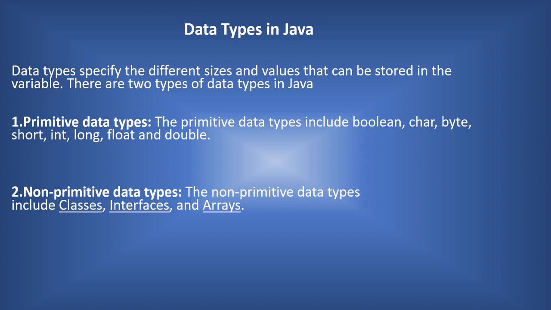Primitive data types include boolean, character, byte, integer, short, long, float, double. All these data types belong to the primitive set. And non-primitive data types are the classes, interfaces and arrays. We will look at it in detail.